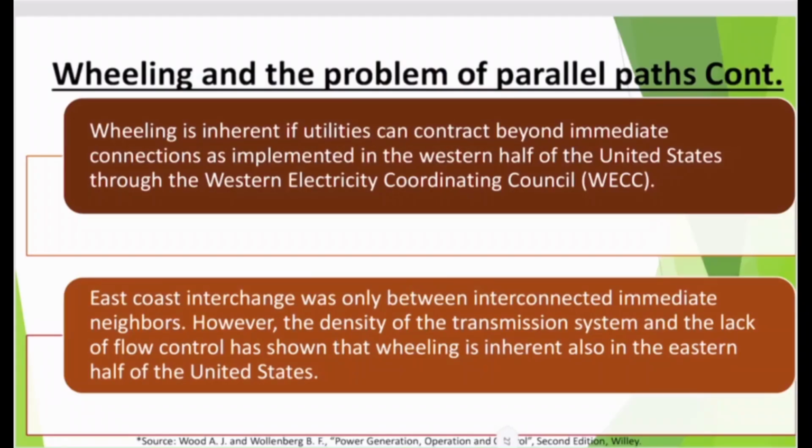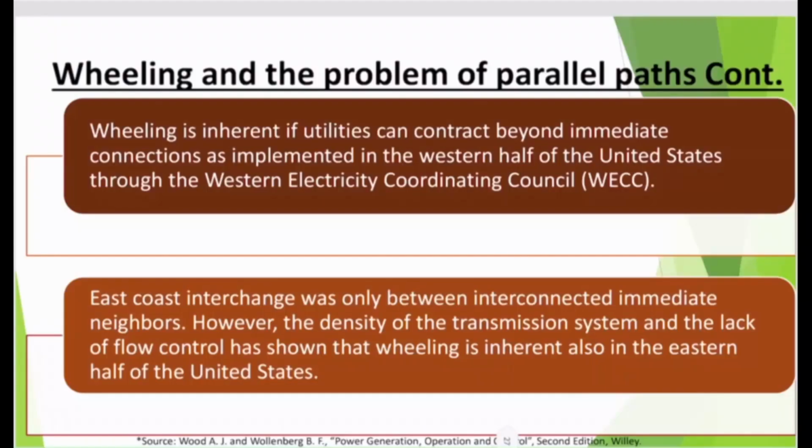And similar kinds of structures are also available in Europe, China, India, and most of the developed nations today. East Coast interchange was only between interconnected immediate neighbors. However, the density of the transmission system and the lack of flow control has shown that wheeling is inherent also in the eastern half of the United States. So wheeling is quite a common phenomenon in North America. In a market shape, the other Asian and European countries are also concentrating on this kind of energy exchange at the current stage.